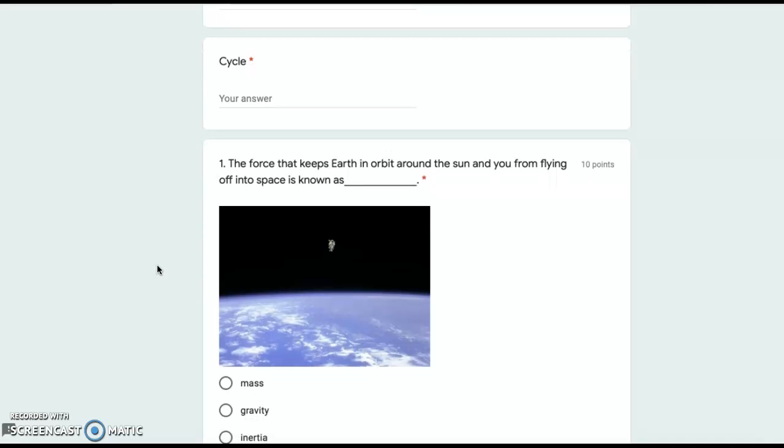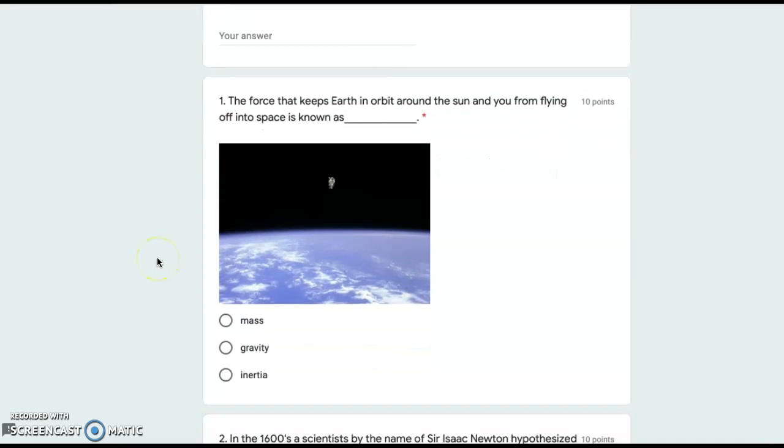Number 1. The force that keeps Earth in orbit around the Sun and you from flying off into space is known as mass, gravity, or inertia.